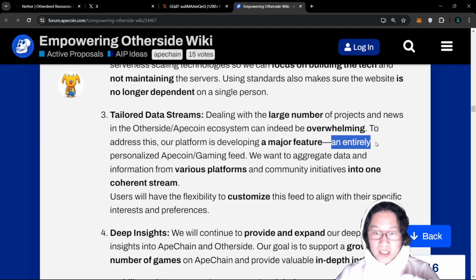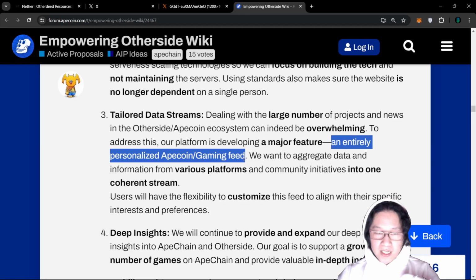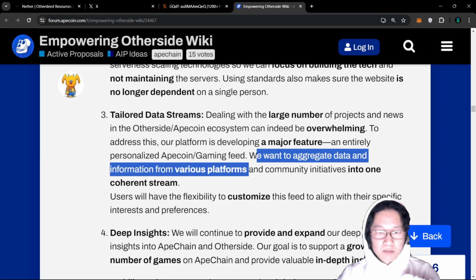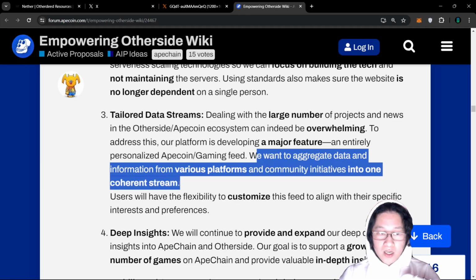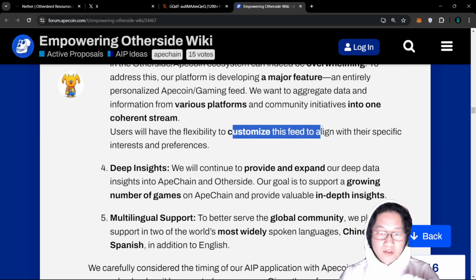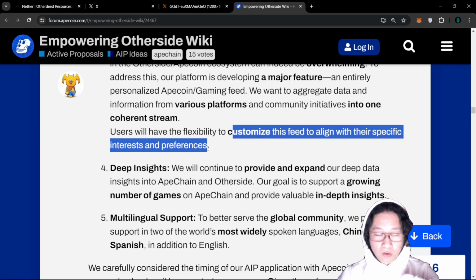So what is this? This is an entirely personalized Apecoin/gaming feed. So we want to aggregate data from various platforms and community initiatives into one coherent stream. This is essentially where you're going to be able to get your news, all the games, and just have one place to do so. Again, you'll be able to customize this feed to align with your specific interests or preferences.